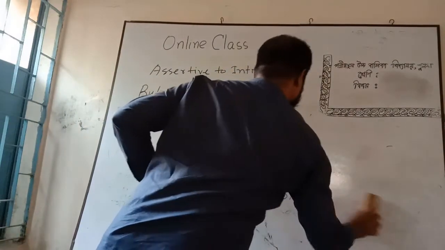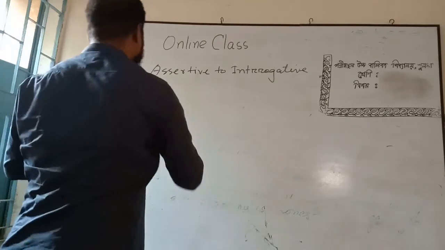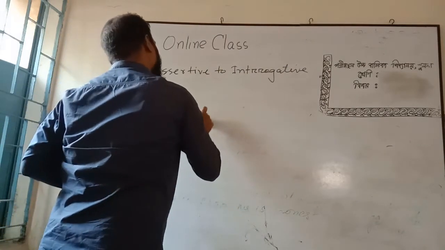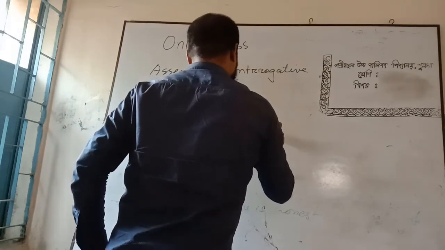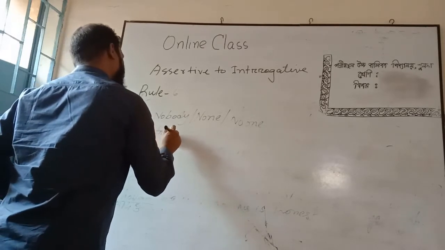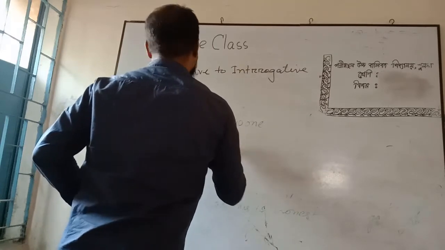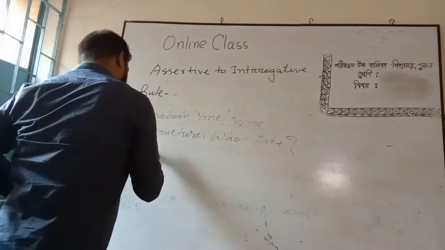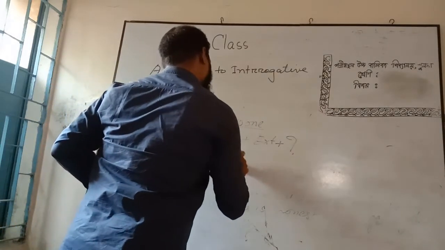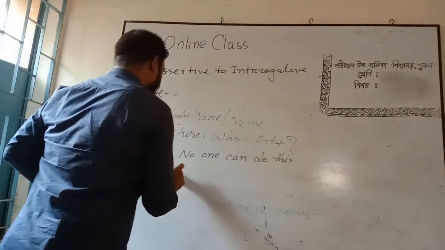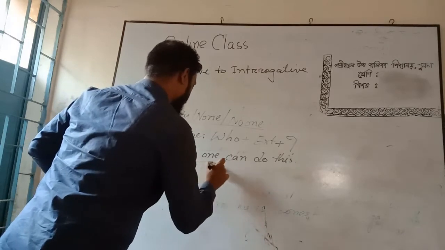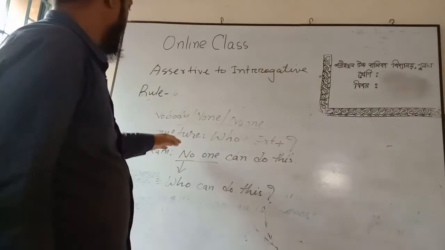Now rule number 6. If we find the subject in the sentence as nobody, none or no one, then the structure will be who plus extension, instead of these we will use who. Suppose, for example, no one can do this. What will be the answer? Instead of no one we have to use who, then the other part of the sentence: who can do this? Actually very easy.